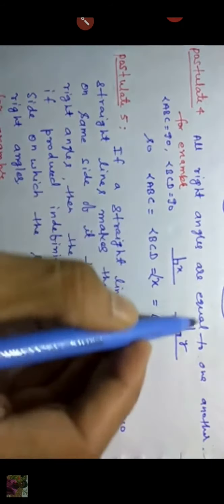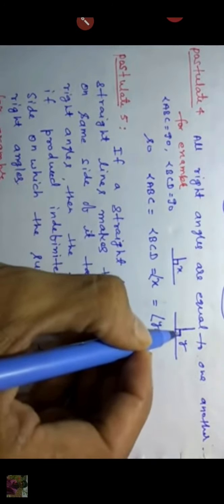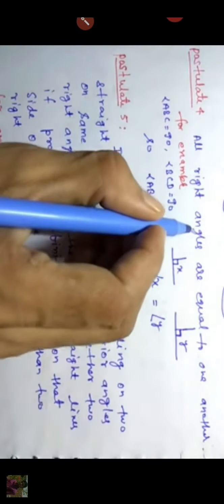Now the fourth postulate is that all right angles are equal to one another. If one angle is 90 degrees and another angle is 90 degrees, then we can say that angle ABC is equal to angle BCD. If we take angle ABC as x and angle BCD as y, then angle x is equal to angle y.